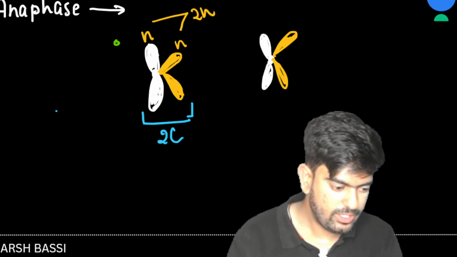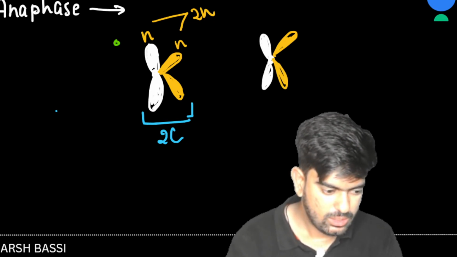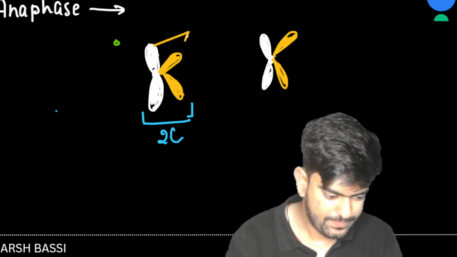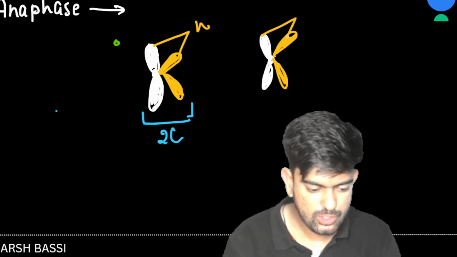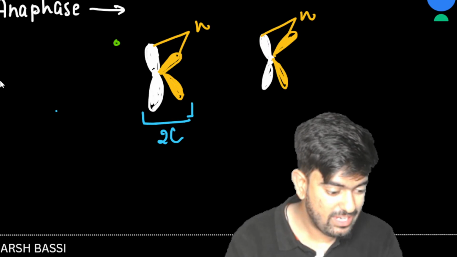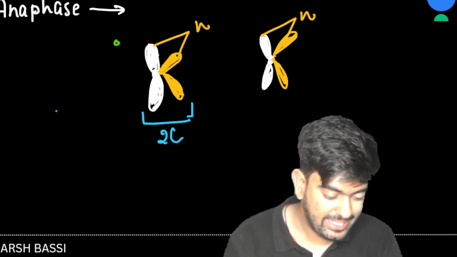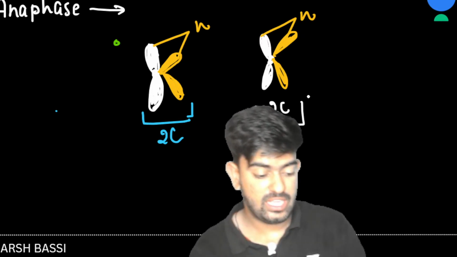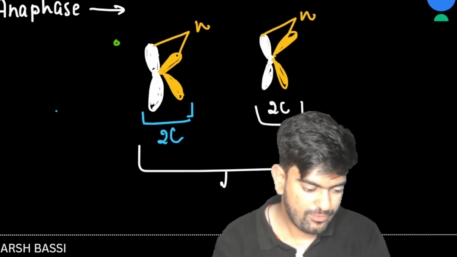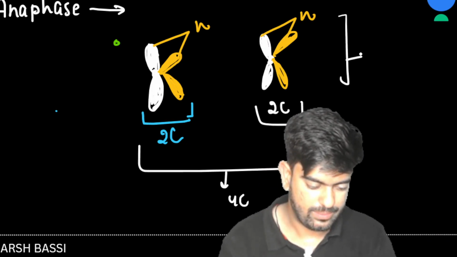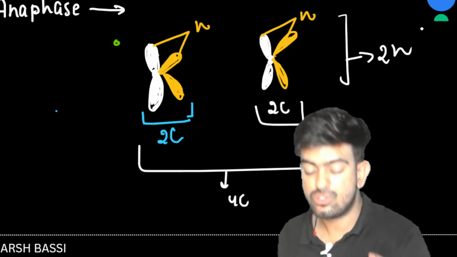Clear? So here also we had what? I made a mistake. This is just the N, and this was also N. Now, the homologous pair is also present. So how much DNA content does it have? This was also 2C, right? And that's what we were saying, that both of them made 4C during the S phase, right? And this was 2N. But now things are going to change.